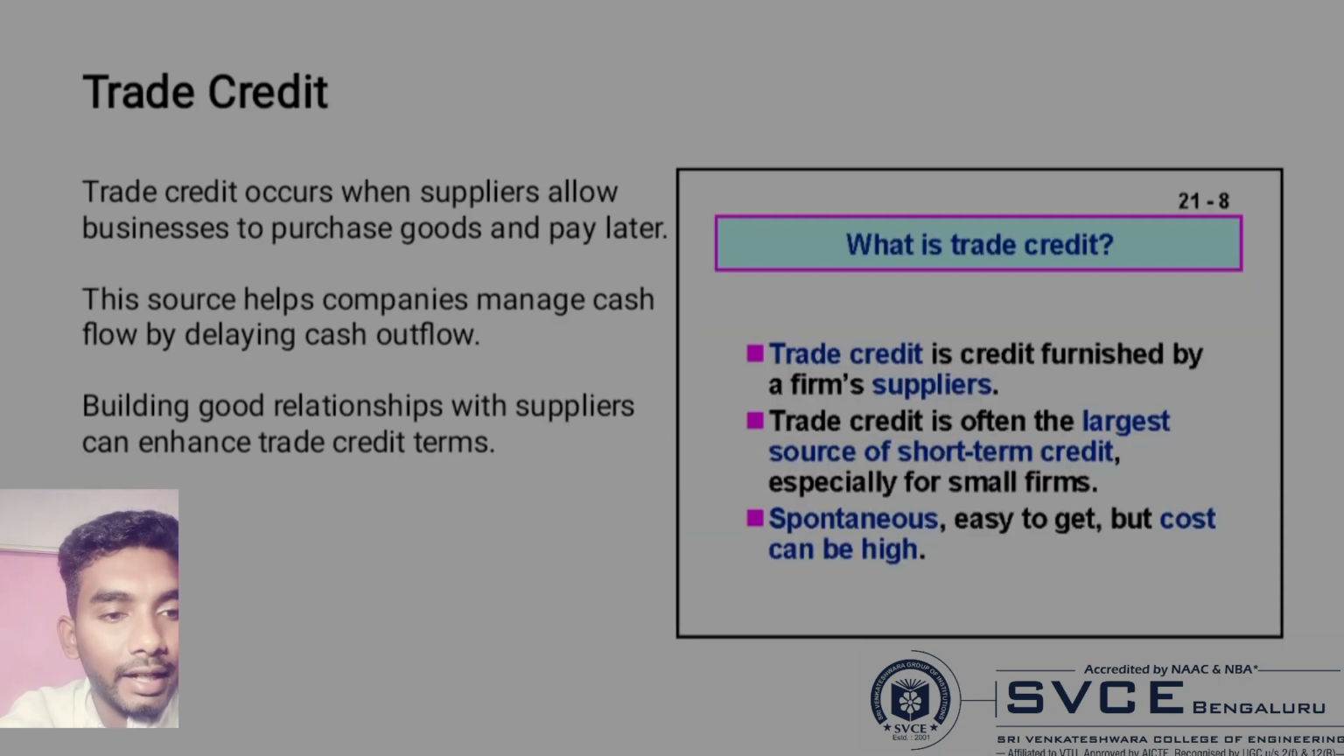Second one is trade creditors. Trade creditors, meaning suppliers, may extend credit, allowing the company to pay for goods and services later. This helps companies manage cash and daily cash flow, and a good relationship with suppliers can be enhanced with timely payment.